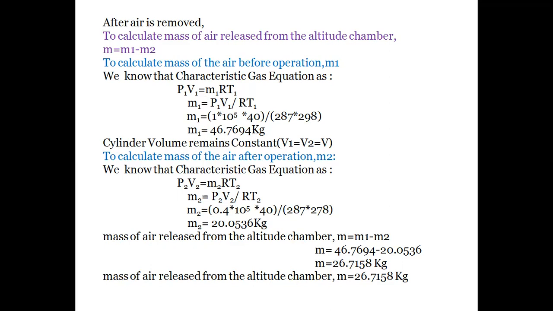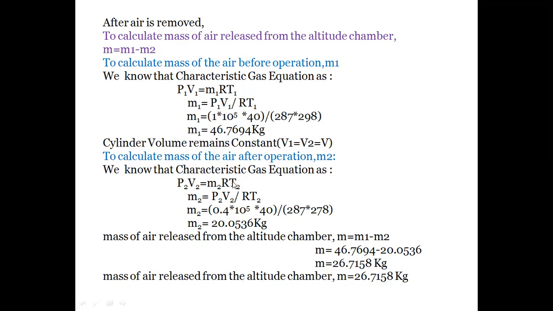That is the mass of the air before operation, M1, is 46.7694 kgs. As in the given data, we assumed that volume remains constant in the chamber, that is V1 is equal to V2 is equal to V. And second, we have to calculate M2, the mass of the air after operation. So from the given data, we know the values of P2, V2, R, T2.